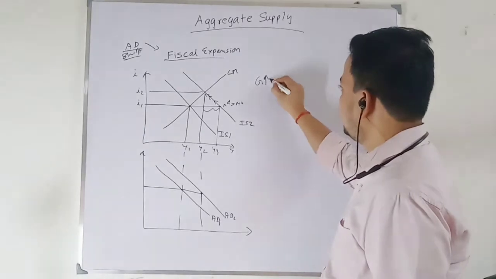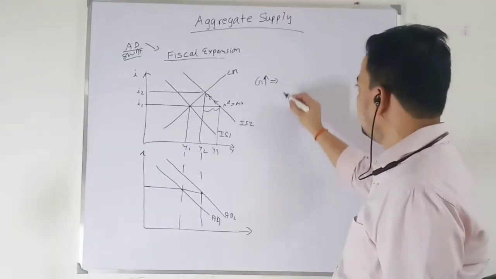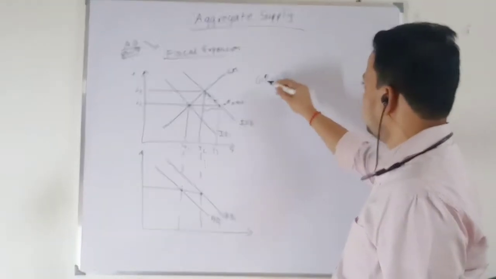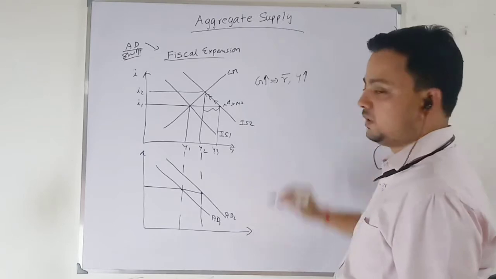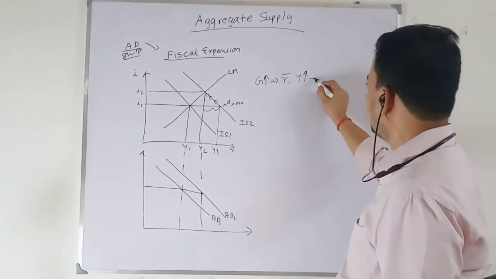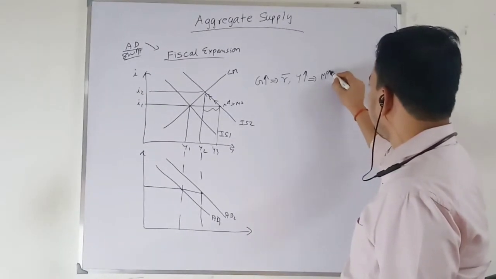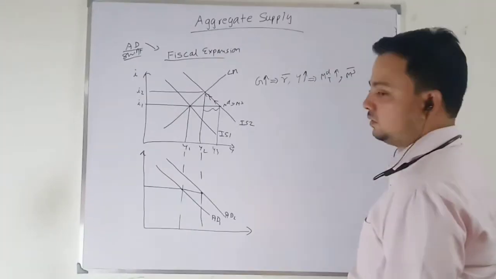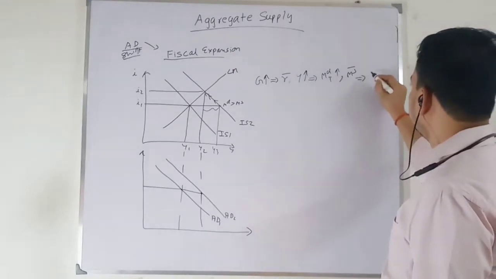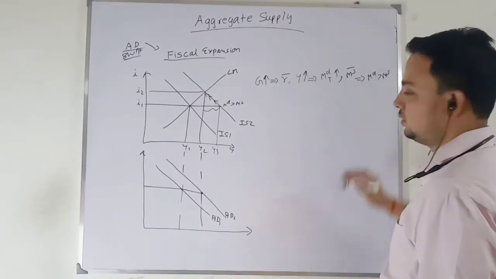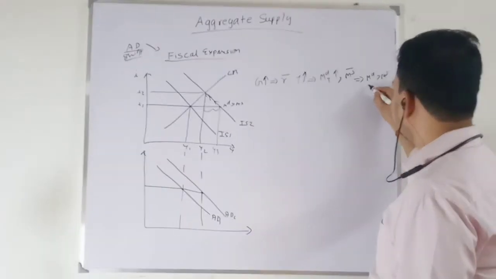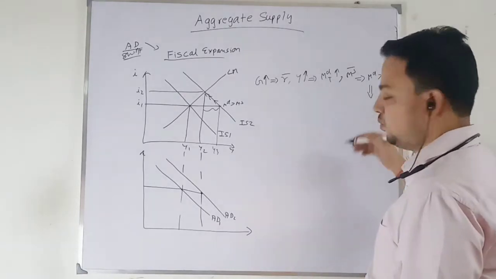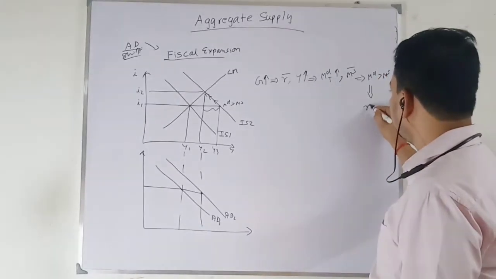Look at this. When government expenditure increases, for the same rate of interest, what is happening? When the government expenditure increases, output will increase. When output increases, transaction demand for money will increase. Given the money supply, money demand exceeds money supply. Remember the graph that we have done? When this is the case, what will happen? At the new equilibrium, my rate of interest will increase.